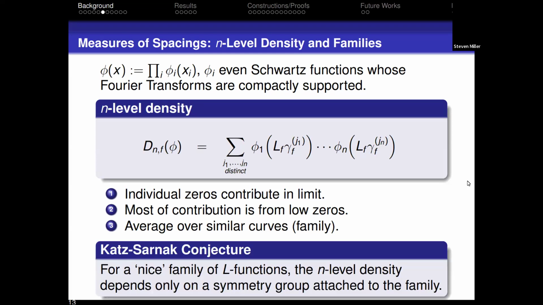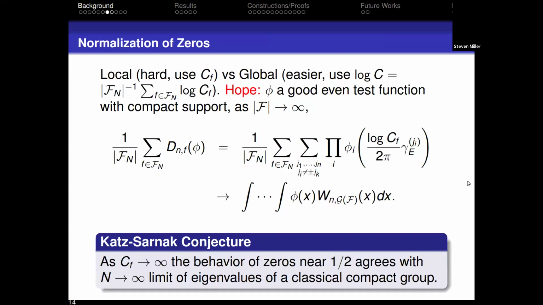All right, so the Katz-Sarnak conjecture is, given a nice family of L functions, there's a corresponding symmetry group. There's groups of matrices that have very similar behavior. And you could give a 5-week seminar on all of that. 15 seconds should be enough.